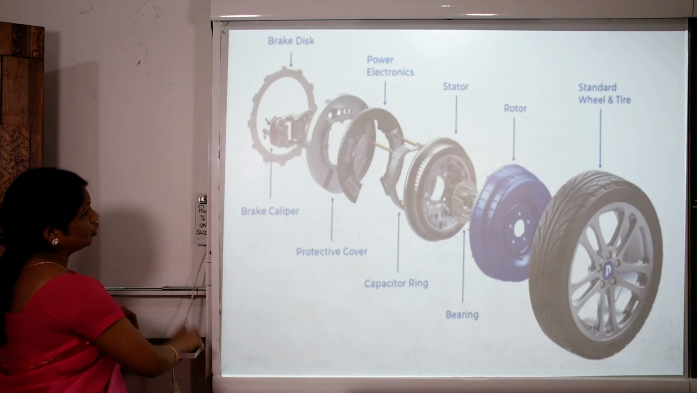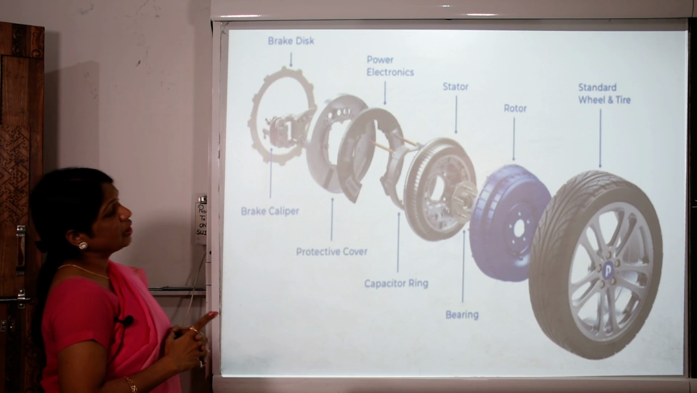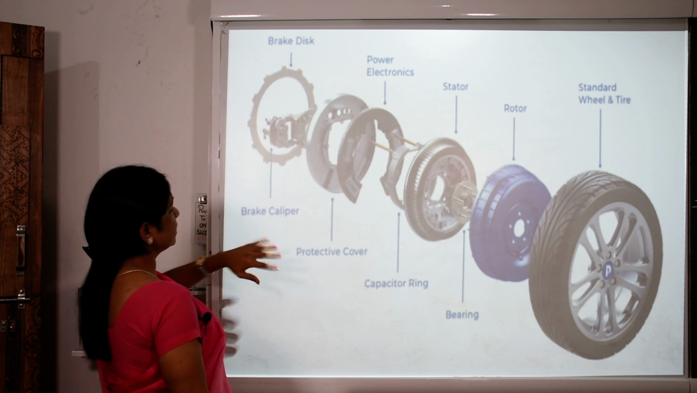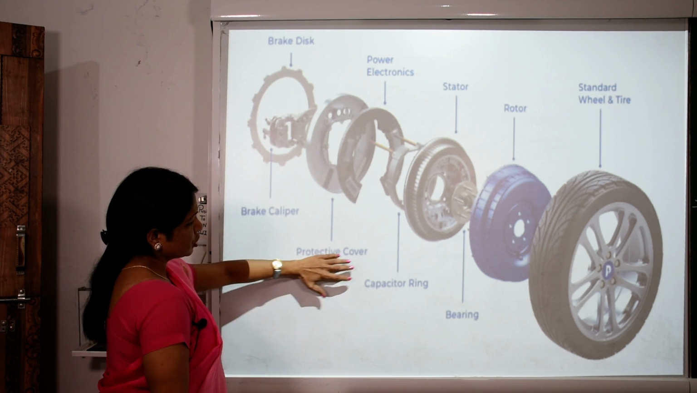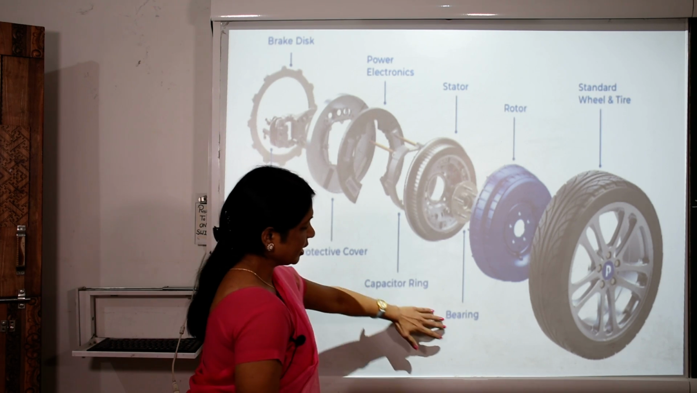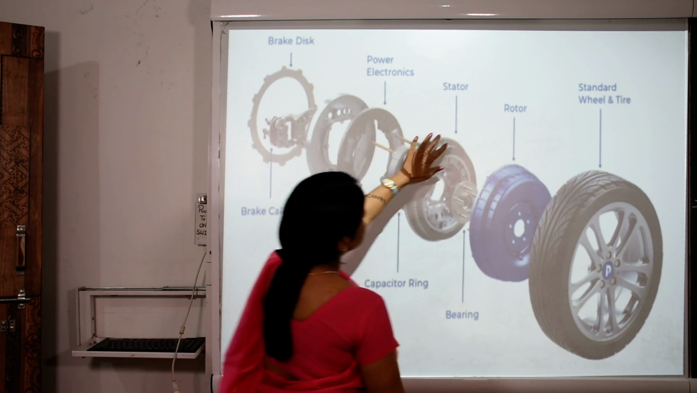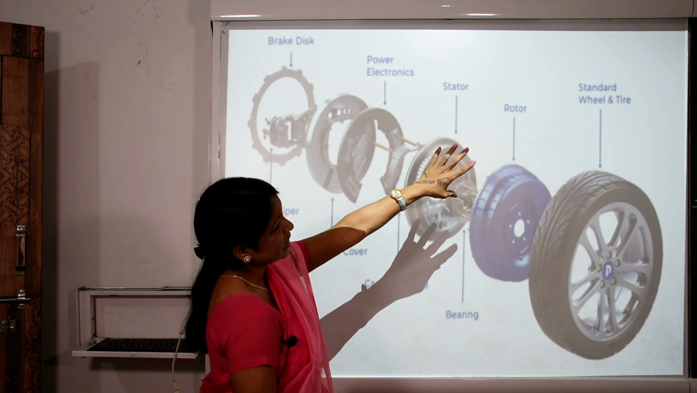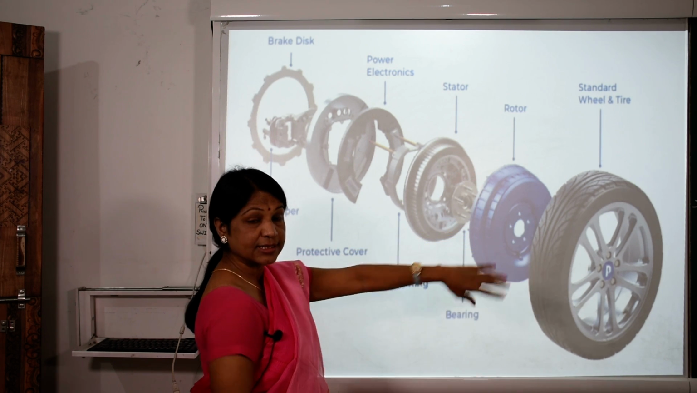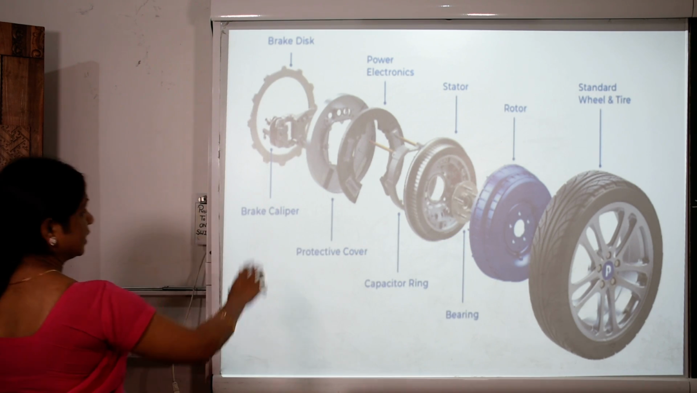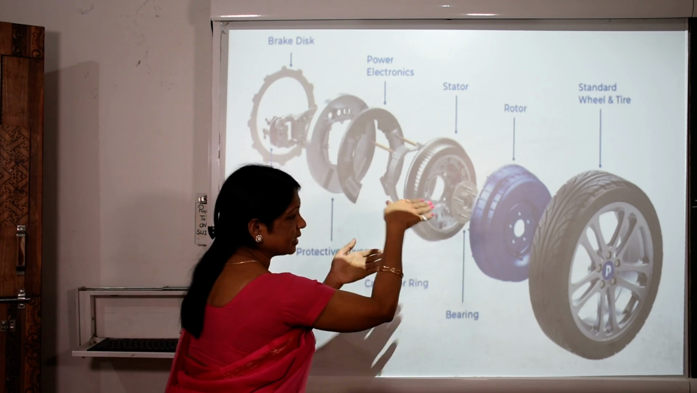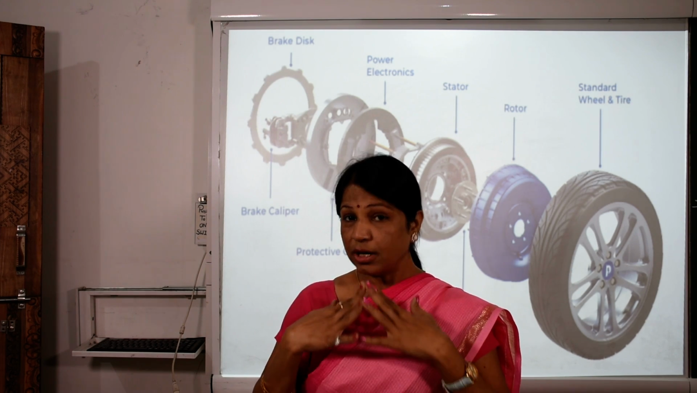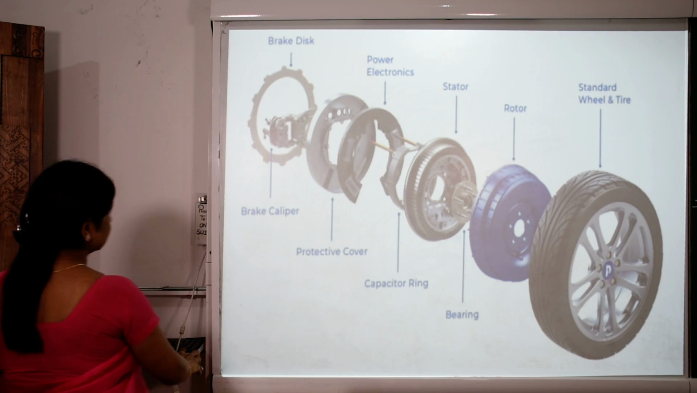Now further we are going to see various types. Here is also the picture of the ball bearing. They have the brake disc, brake caliper, protective cover, and the bearing. It is the stator and it is the rotor, which means the rotation, rolling, standard wheel and tire. After all these things are included, one tire becomes ready. Now let's see further.